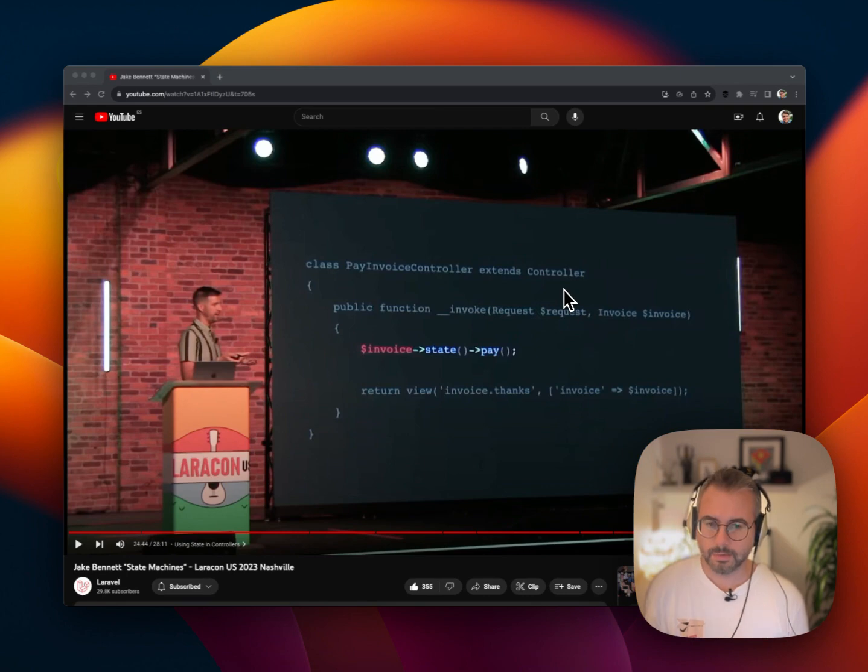It's less than 30 minutes. It's a really slick presentation. It's Jake's first talk at Laracon and he absolutely smashes it. What really got me though is state machines are something that I've not really ever looked into. I've used them, sure, but I don't really understand them. And Jake opened that box for me and unlocked a part of my brain.